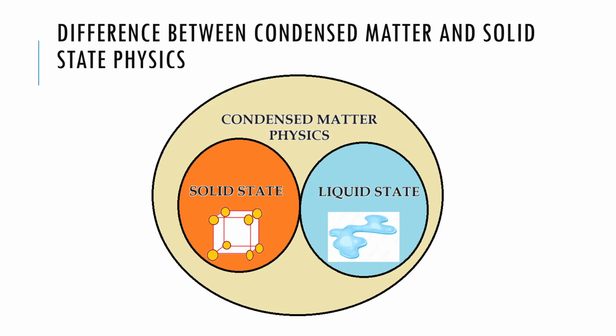Alright, so the basic difference between condensed matter and solid state physics we all should know, because I have heard many people just name the solid state branch as condensed matter, and there's a basic difference. Condensed matter consists of solids and liquids, but gases are not considered condensed because they are not able to get condensed. Liquid does, so liquid is a state of condensed matter. Solid is too, and there's a link between all these things, and we can go from one state to another through phase transition and many other processes.